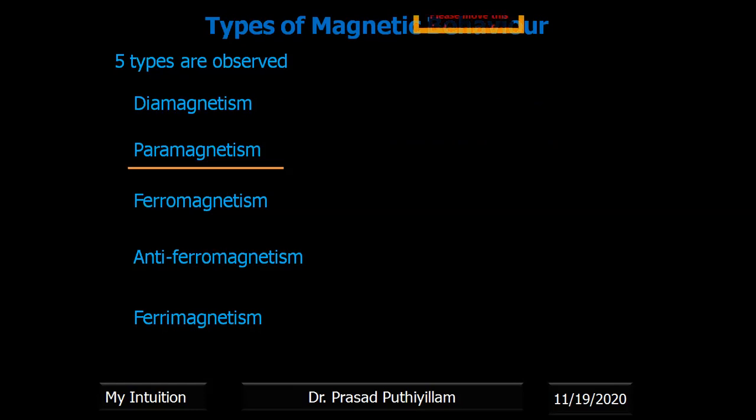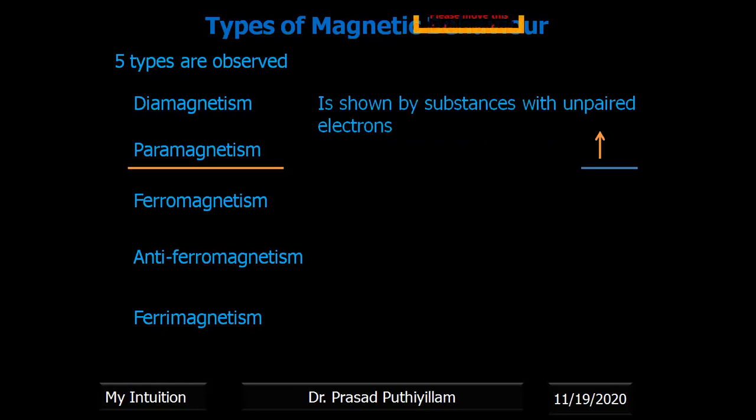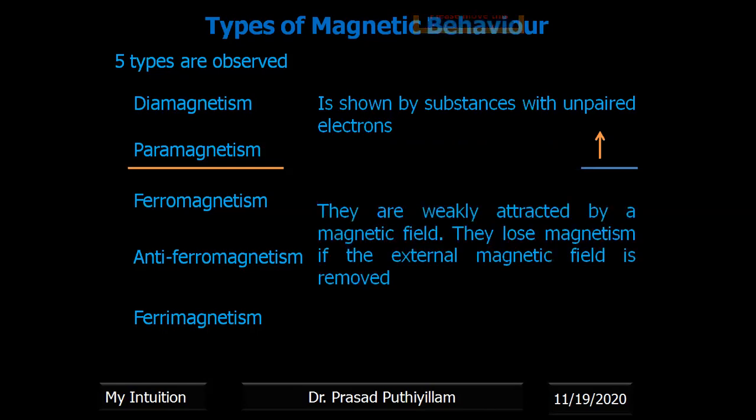Whereas paramagnetism is where there are unpaired electrons while writing the orbital structure. If there is an unpaired electron, then we can say that it has paramagnetism. In the presence of a magnetic field, it can act as a magnet, or it contributes towards the magnet, but it loses the magnetic strength as soon as the external magnetic field is removed.